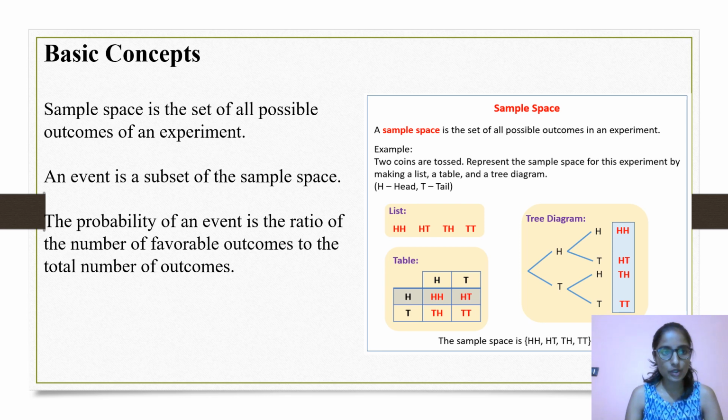Here are some basic concepts in probability. Sample space is a set of all possible outcomes of an experiment. An event is a subset of the sample space. The probability of an event is the ratio of the number of favorable outcomes to the total number of outcomes. Here is a small example where two coins are tossed, H represents head and T represents tail. There is a list, a table and a tree diagram based on the two coins being tossed.